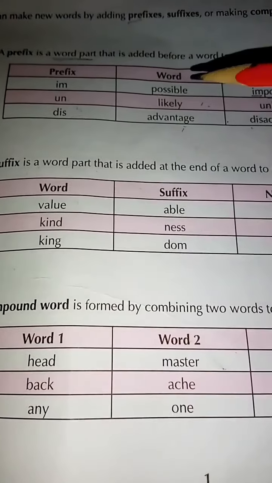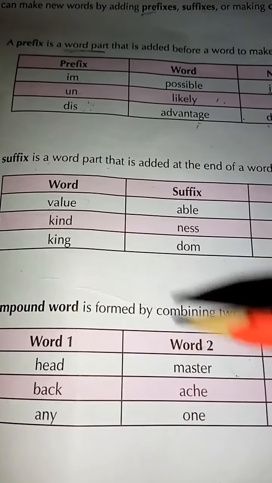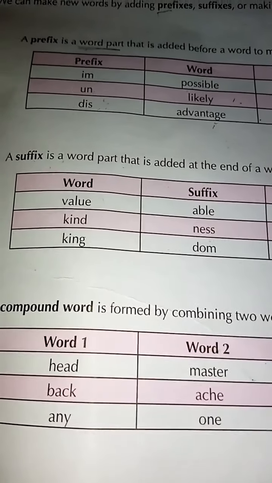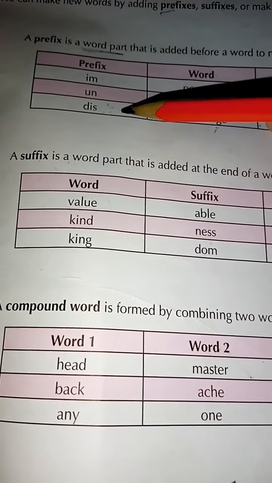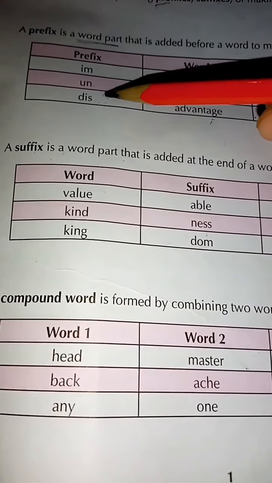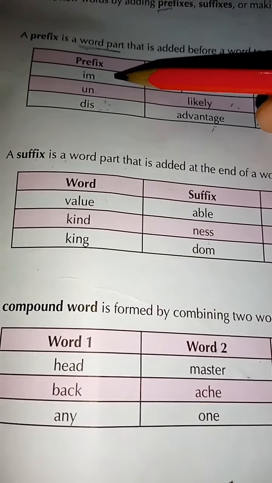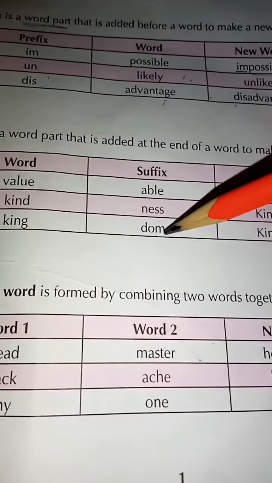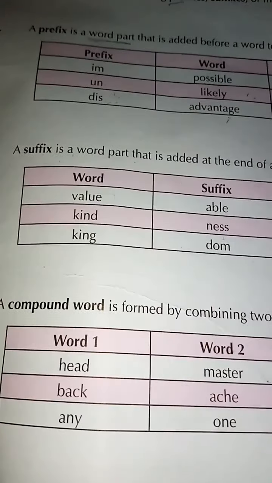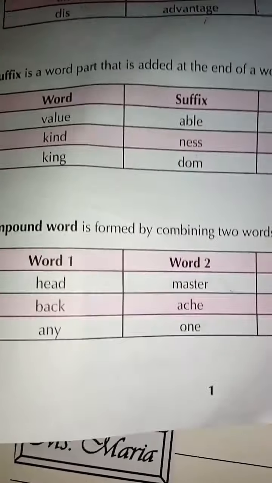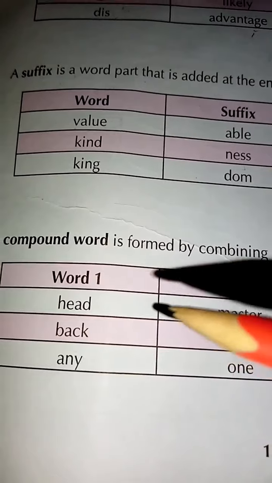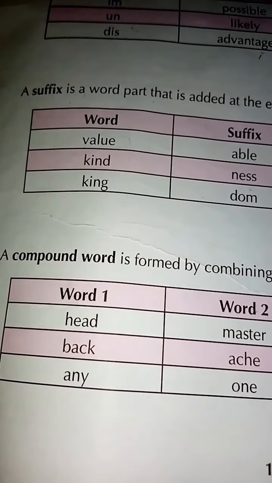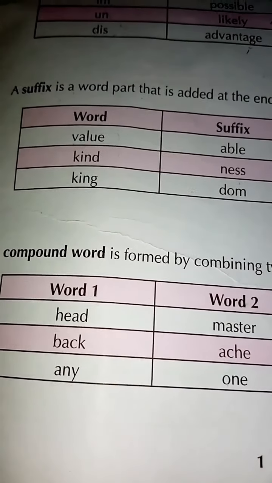Okay students, in prefixes and suffixes, the word which we are adding before or after, they are not the words, ठीक है, they are the letters. They are not conveying us any kind of meaning. What is the meaning of this, what is the meaning of an, ठीक है. So they are not giving us a complete meaning, ठीक है, in prefixes and in suffixes. But in compound words we combine two words together to form a new word, but those words have their own meanings. But when we combine them, ठीक है, they will be known as a compound word and they will have a new meaning.